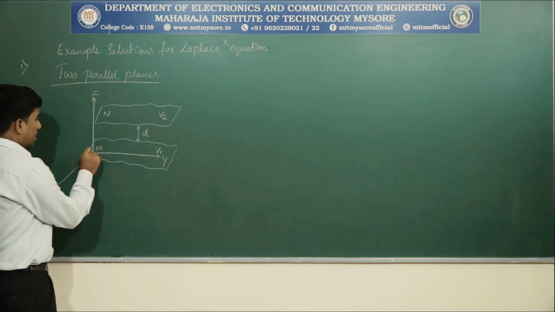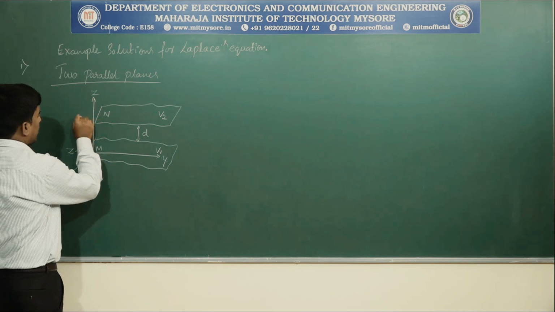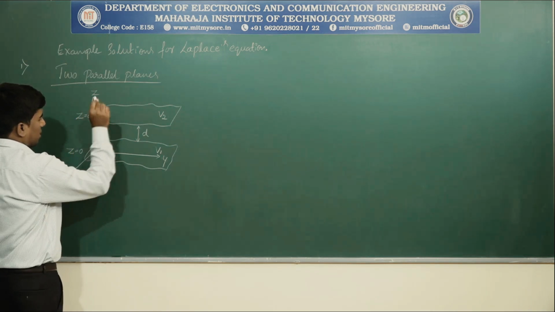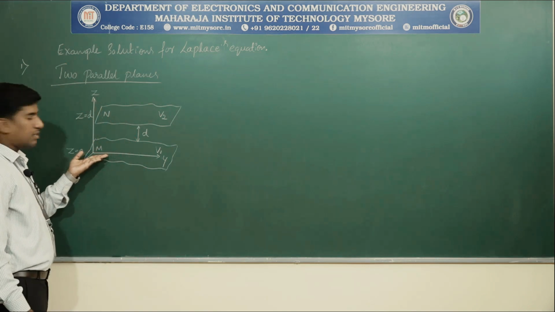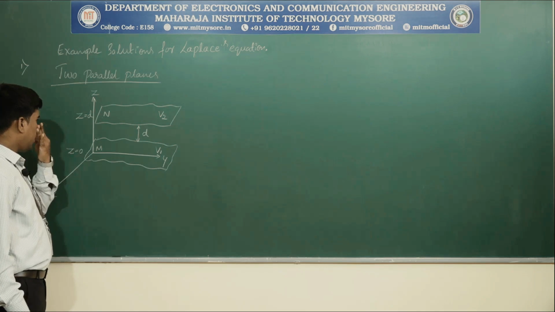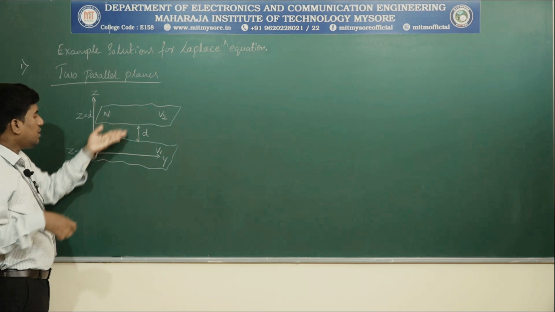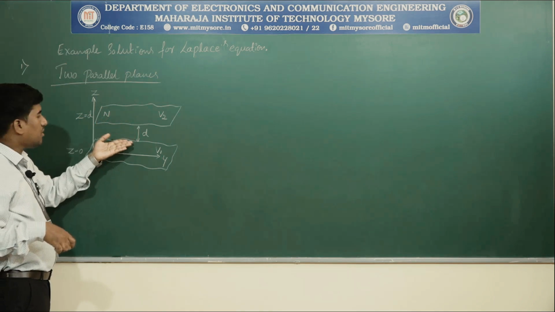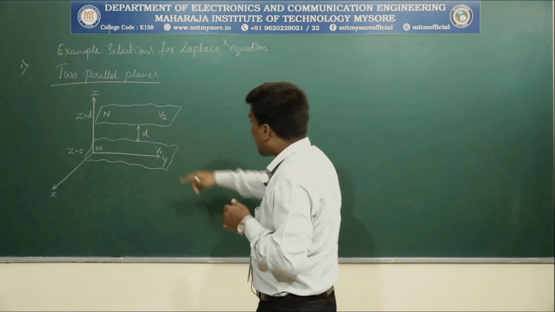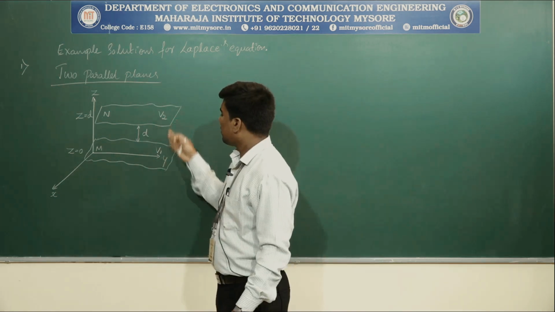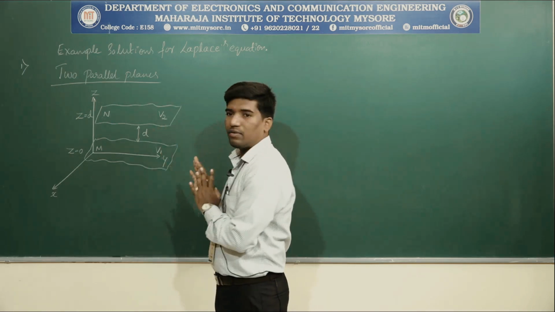The plane M is at Z is equal to 0. The plane N is at Z is equal to D, because these two planes are separated by a distance D. Keep that in your mind. These two planes are infinitely large planes. The potential on these two planes are V1 and V2 respectively. This is the arrangement we have considered.